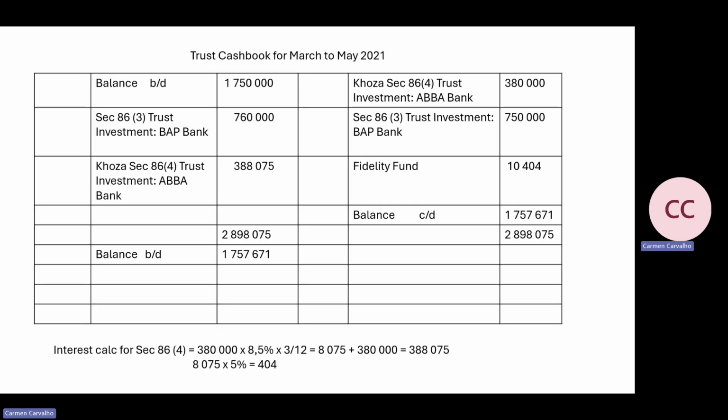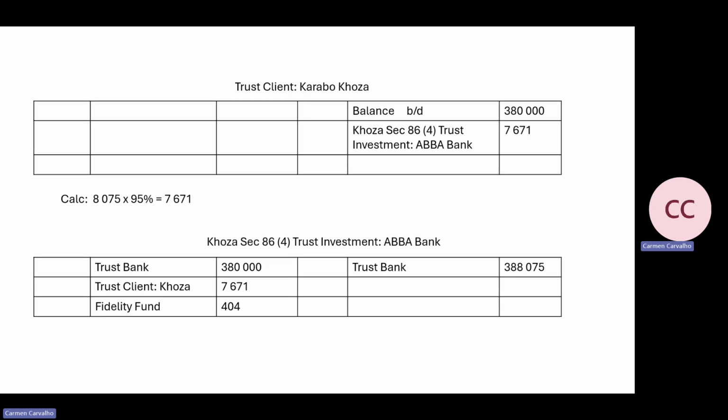So we open up a trust cash book. We bring down the balance of 1,750,000. Okay. We record that Causa wants the money to be invested, so we put it on that side. We take it out of there. And you will see that I put it under the Causa section 86.4, because it is the client that has requested it.